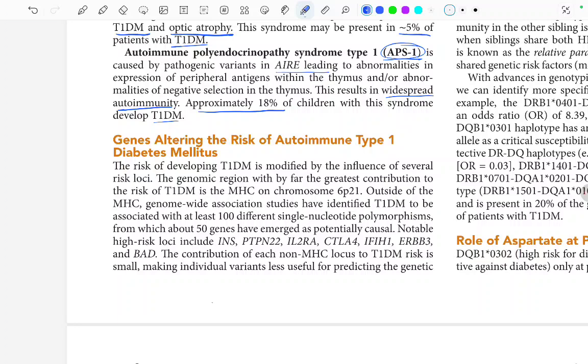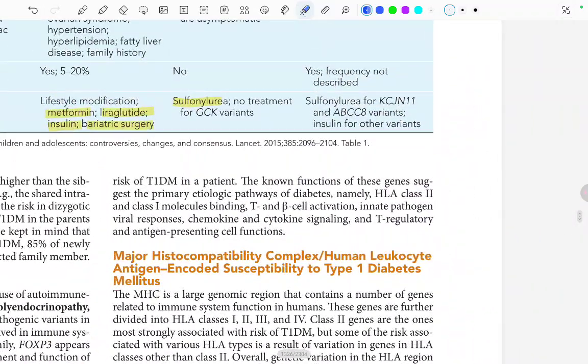Outside of the MHC, genome wide association studies have identified type 1 DM to be associated with at least 100 different single nucleotide polymorphisms, from which 50 genes have emerged as potential causal. Notable high-risk loci include INS, PTPN22, IL2RA, CTLA4, IFIH1, ERBB3, and BACH2. These are all the high-risk loci.